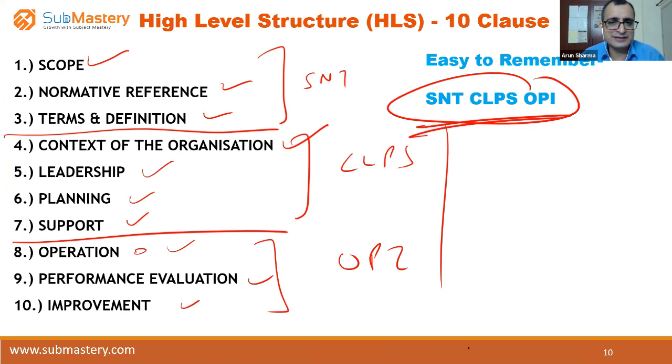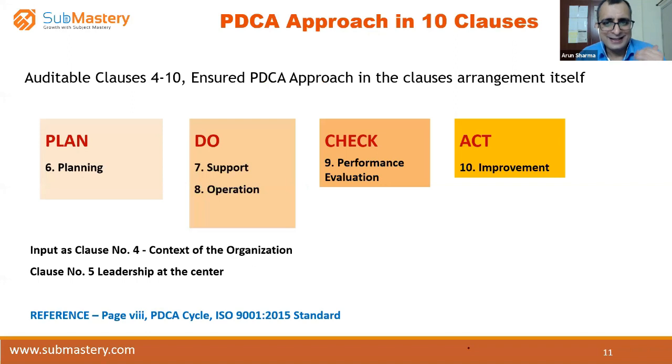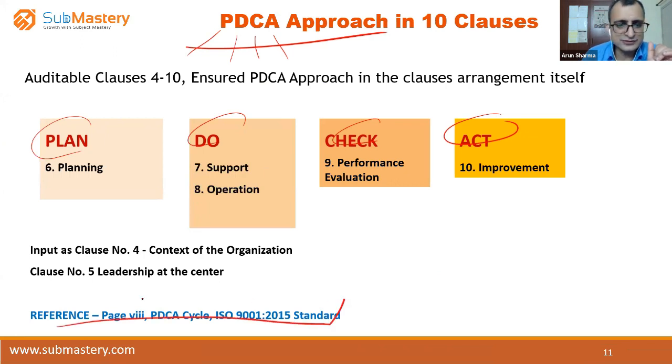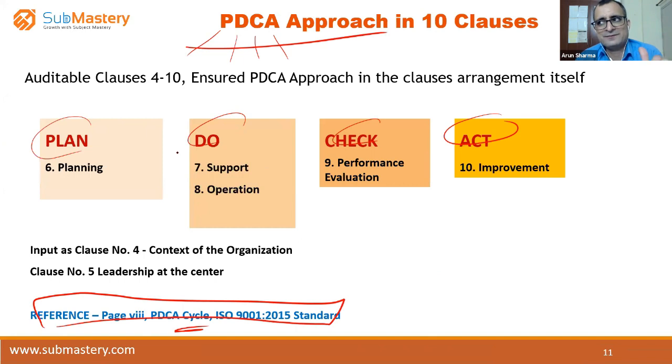Okay, let's move to the next section. Also, all these clauses are arranged in the PDCA cycle. That's a good thing. What is PDCA? P for plan, D for do, C for check, A for act. So PDCA is a Deming cycle. If you refer to this ISO 9001, it has not decided which clause will come in which part of PDCA. This is given in the IATF standard.